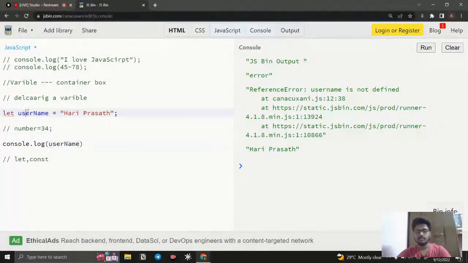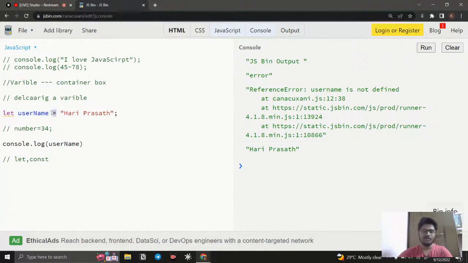The two things you need to note, which most people forget: they start an identifier with a number, which should be avoided, and it is case sensitive. This is one of the important questions they may ask in an interview too. So JavaScript variables are case sensitive.